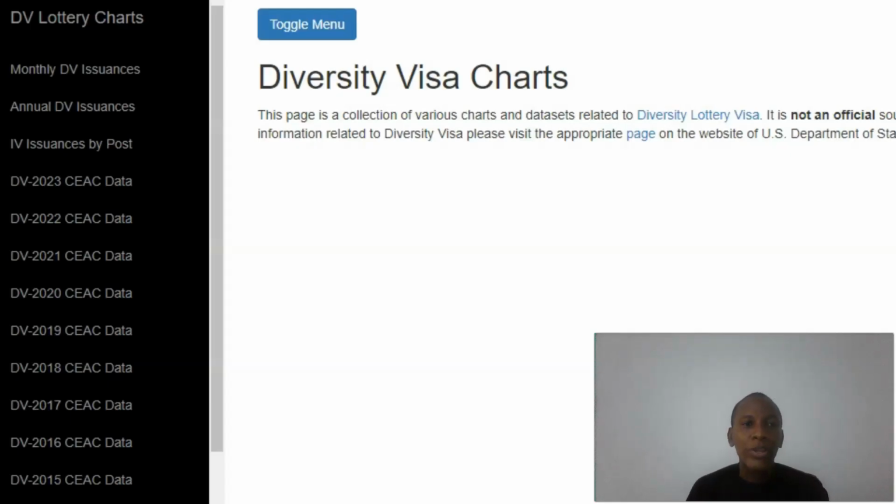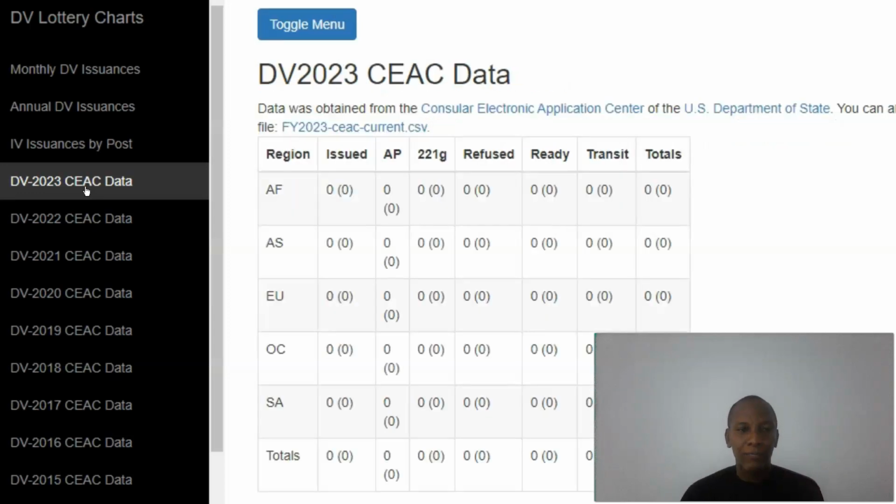So we are back on the website of Zaticius, the gentleman who extracts KCC data from the official website and makes them available on his own website, which is this website. Our interest is in the DV 2023 data, so we click on that link and then we are led to the page of the DV 2023 data.